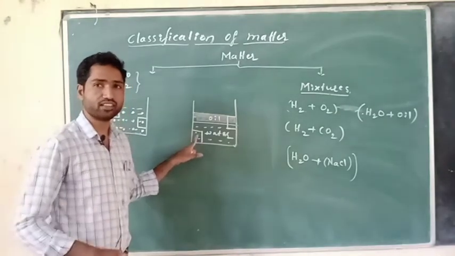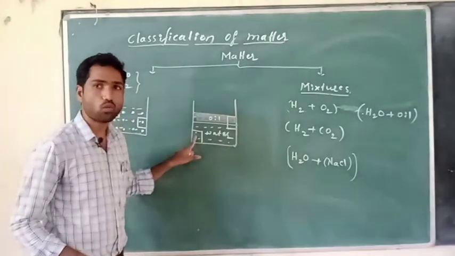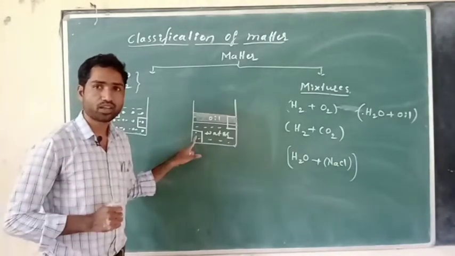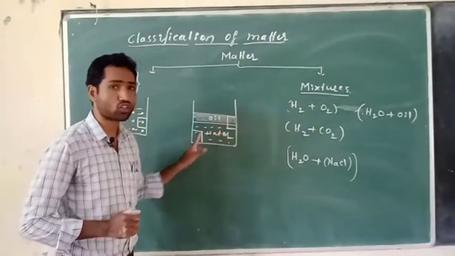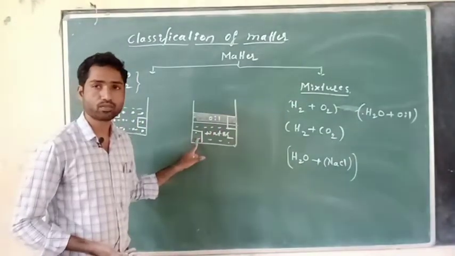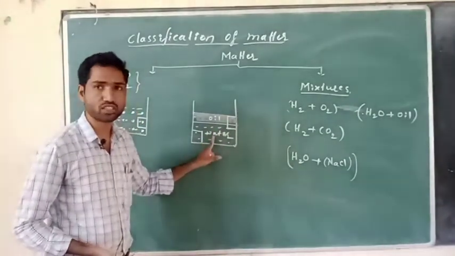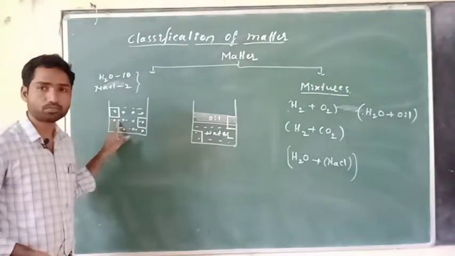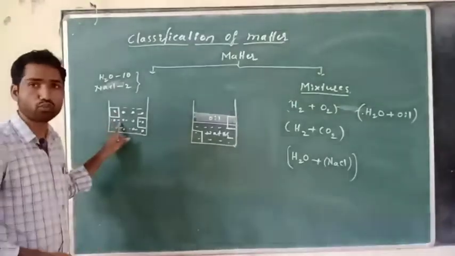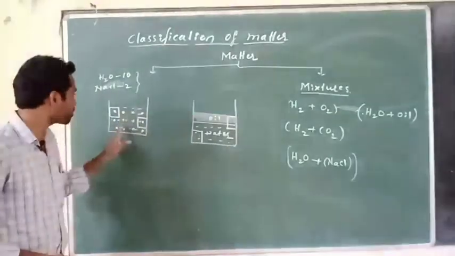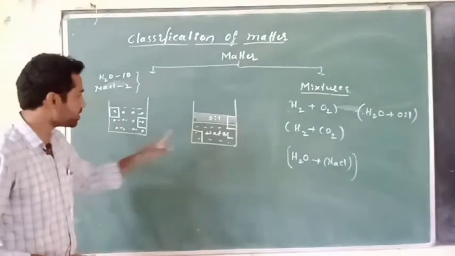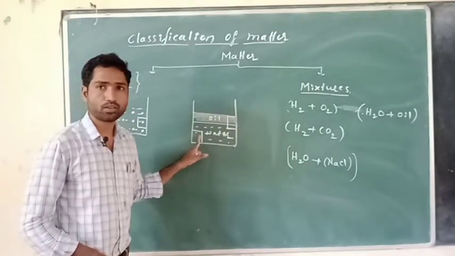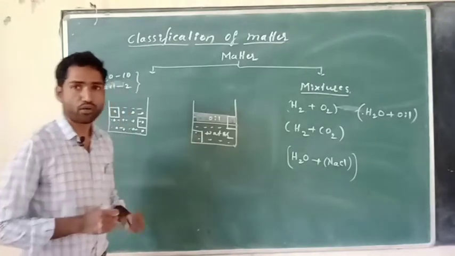So if I check the composition from this part, I get more quantity of water than oil, right? That means the composition is not uniform throughout the mixture in this type of mixtures. So here the composition is uniform throughout the mixture. Wherever you measure the composition throughout the mixture, you will get the same value. In this case, the composition is not uniform throughout the mixture, right? So this is one point you have to remember.